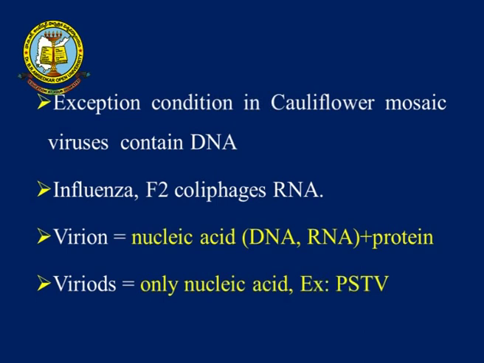Next, influenza viruses and F2 phage are animal viruses that contain RNA. In general, plant viruses contain RNA and animal viruses contain DNA.